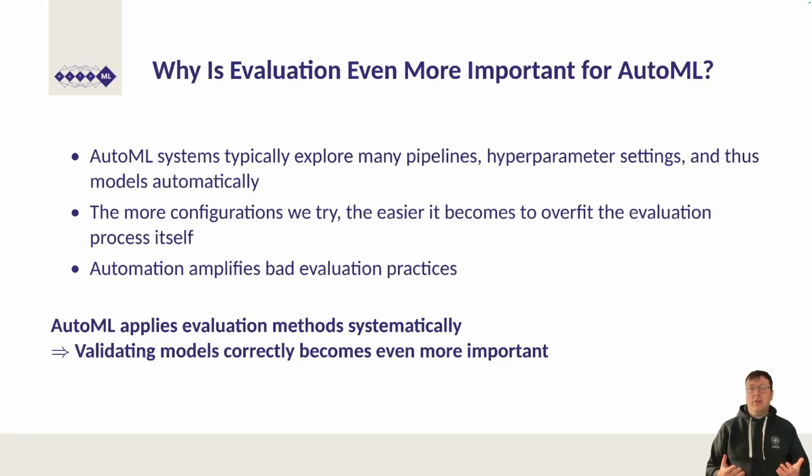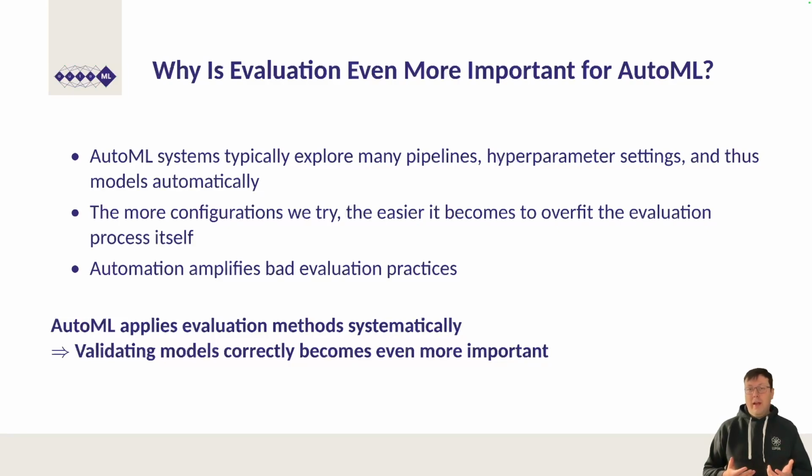We have already touched on this, but let us be explicit about why evaluation is particularly critical in the AutoML setting. AutoML systems automatically explore large spaces of different models. This is their strength. They can consider far more options than a human practitioner working manually. But this strength has a direct consequence for evaluation. The more configurations we try, the easier it becomes to overfit the evaluation process itself. Every additional configuration we evaluate is another opportunity for the selection effect we described earlier to manifest.